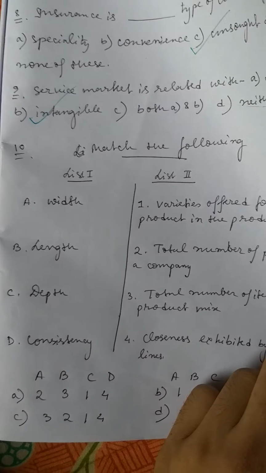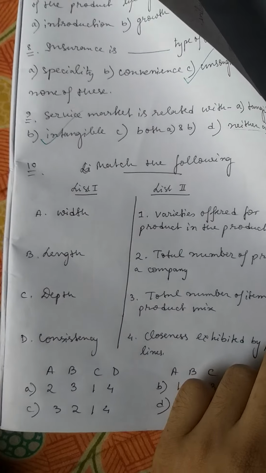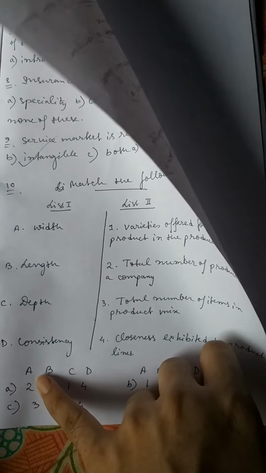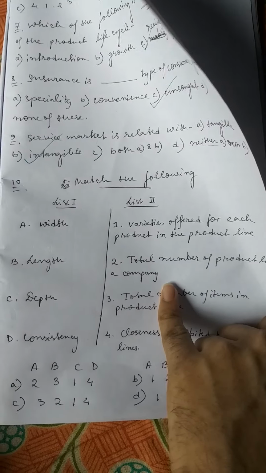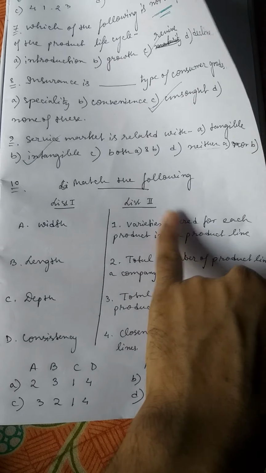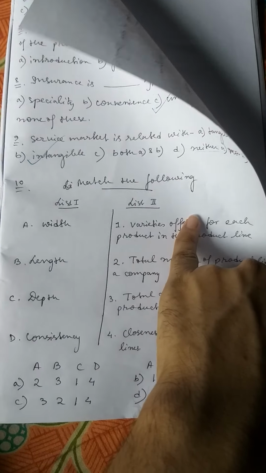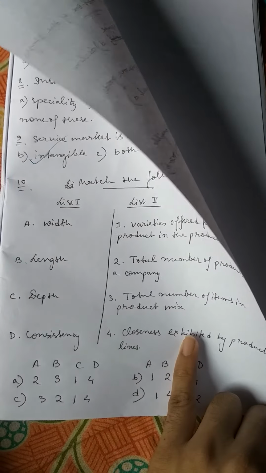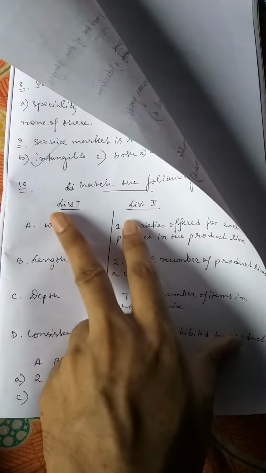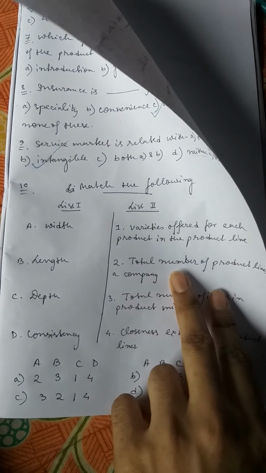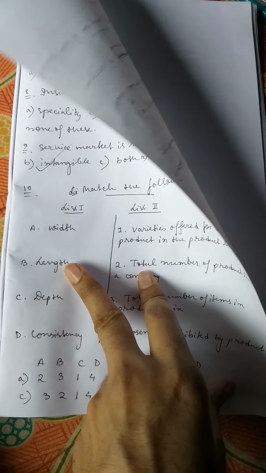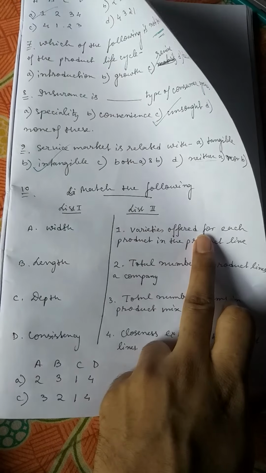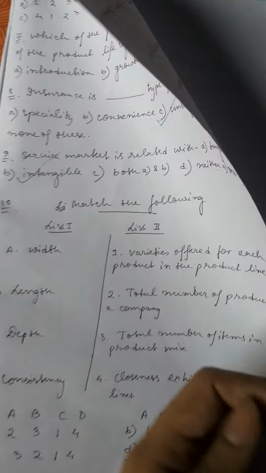So according to my explanation, the correct option will be option A. That means A of list 1 should be matched with point number 2 of list 2, B should be matched with point number 3 of list 2, C should be matched with point number 1 of list 2, and D should be matched with point number 4 of list 2.